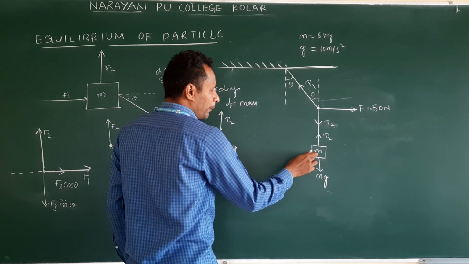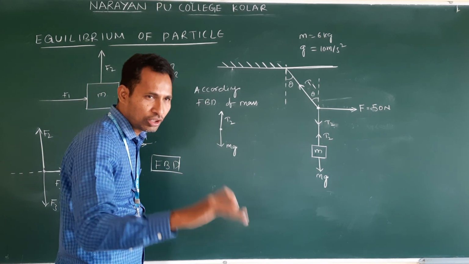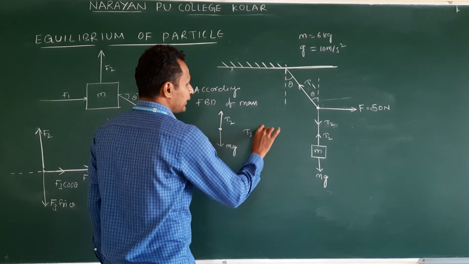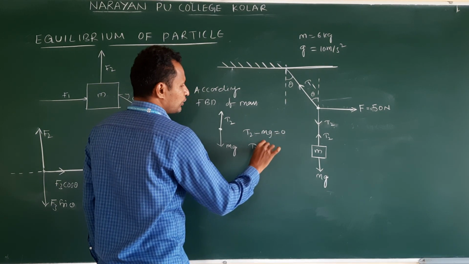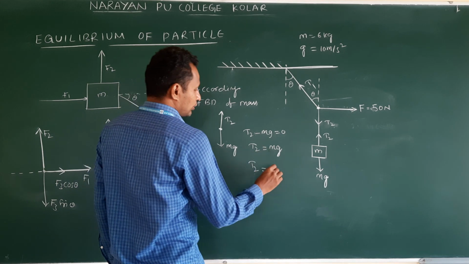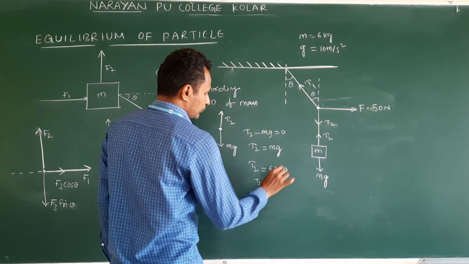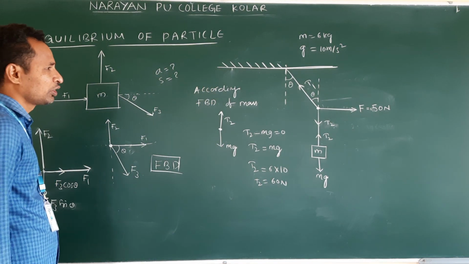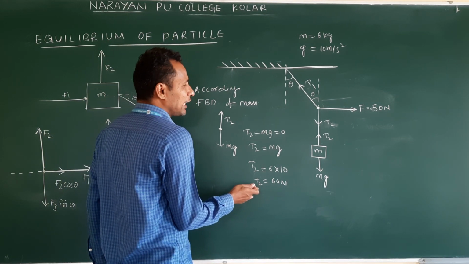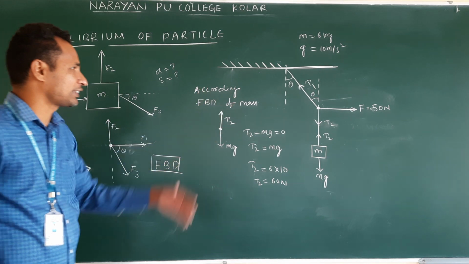Is the mass moving up or moving down? Neither going up nor down. So what does it mean? T2 minus mg is equal to 0, so T2 is equal to mg. What is the m value? 6. What is the g value? 10. So 60 newtons. This is over. Sir, what is the relation? Why do you calculate this T2? Then how does it help to find theta? You may have that question. Clear? That we will see next.